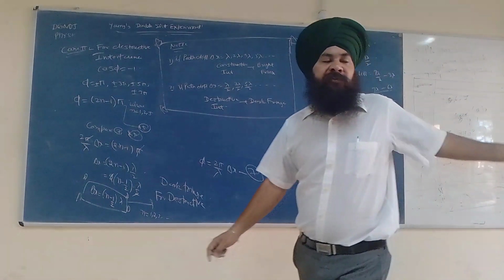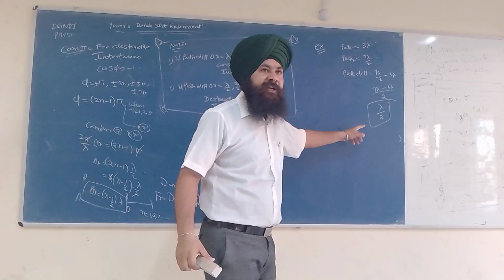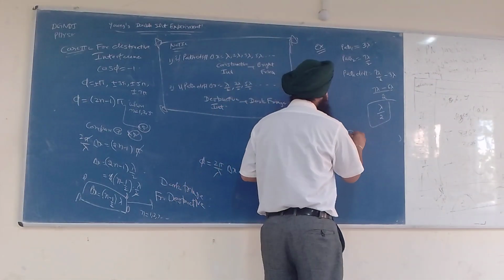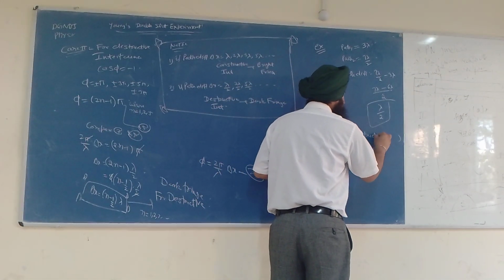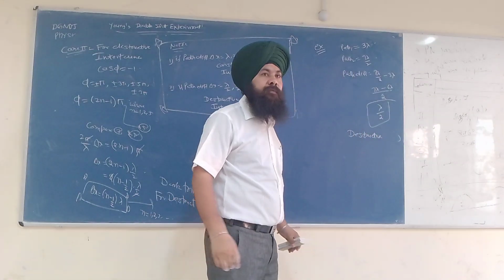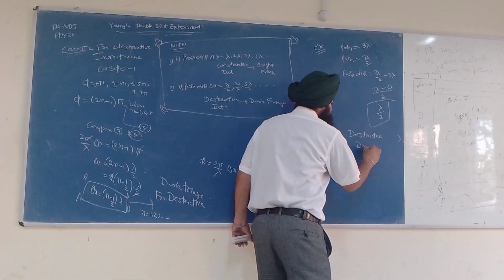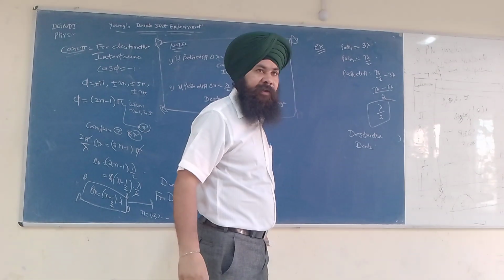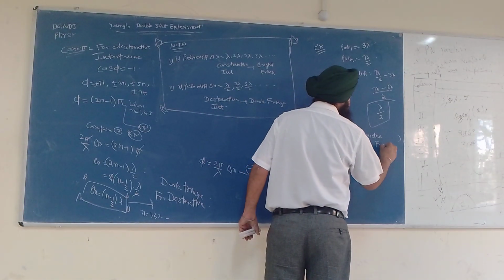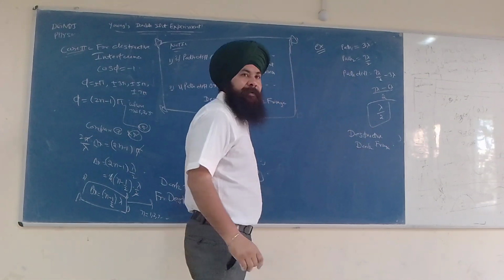What kind of interference would there be, constructive or destructive? Destructive. And what kind of fringe would there be? Dark fringe. Okay, dark fringe. I'll take another example.